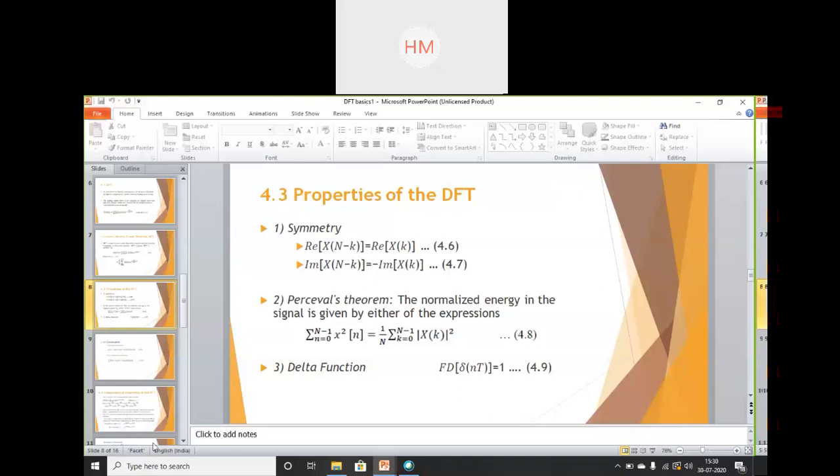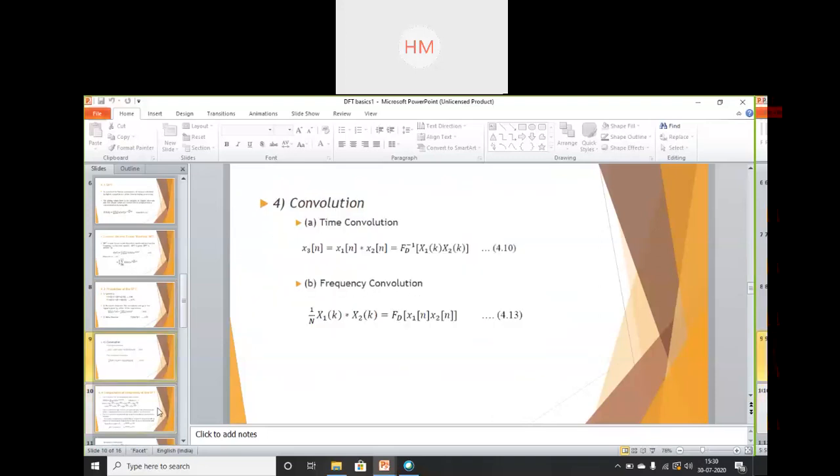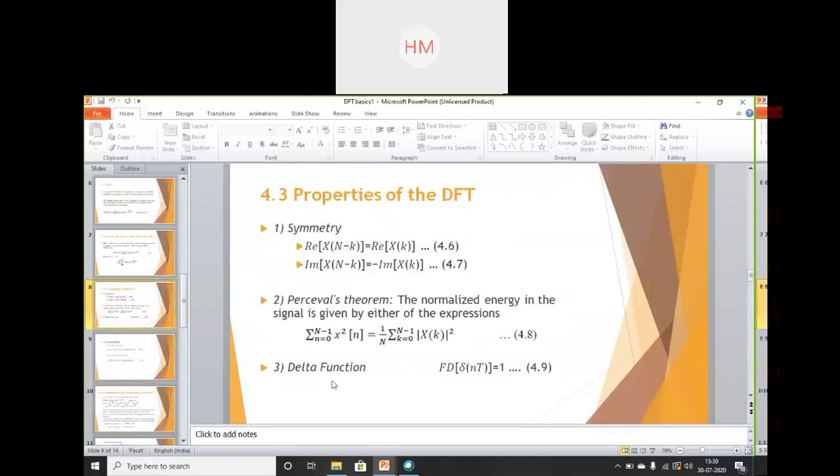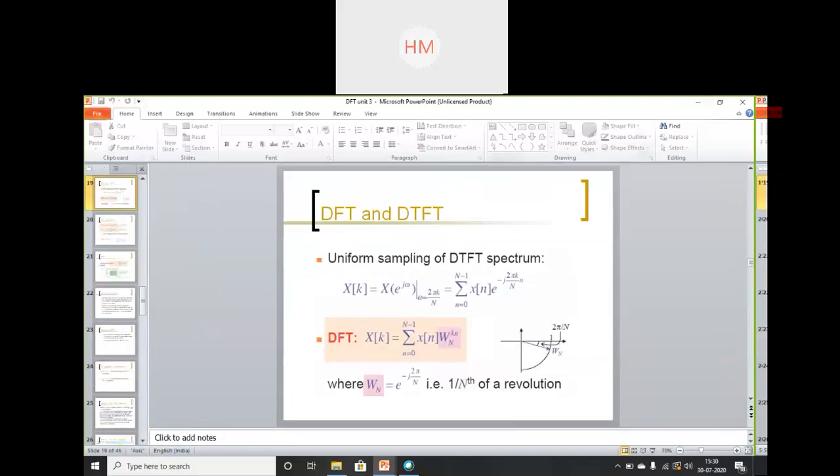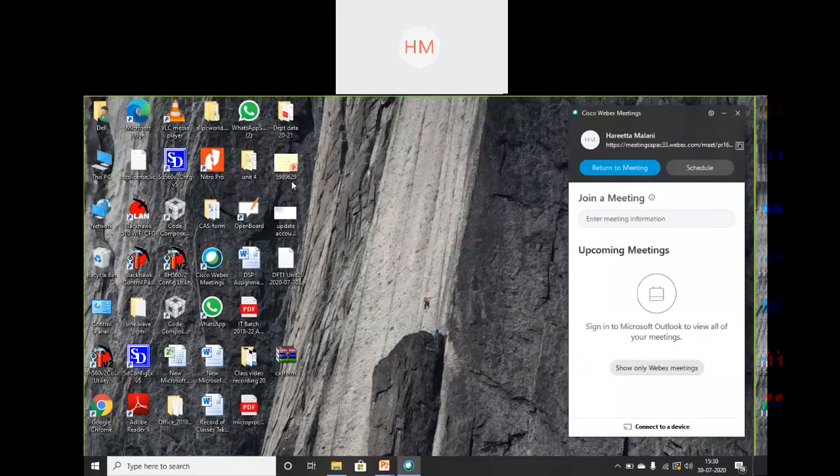Next is your Parseval's theorem. The normalized energy in the signal is given by this expression. Parseval's theorem tells you the sequence is converted. That means it will give you the complex conjugate of the signal. I will show you the properties in detail. Just wait. I will open my next slides.